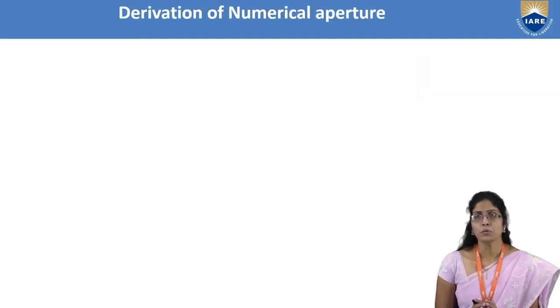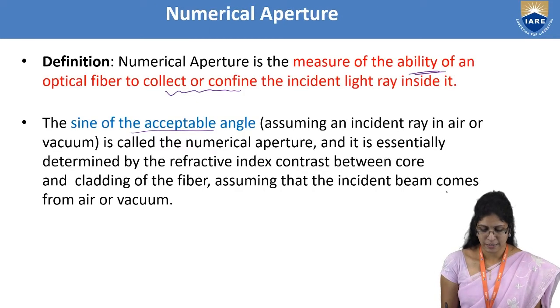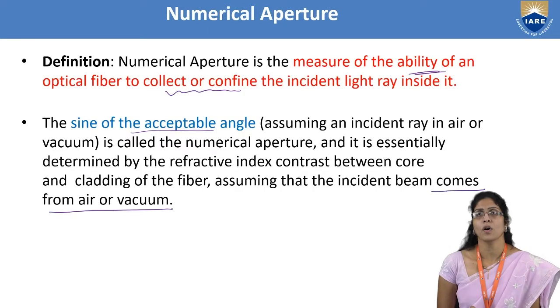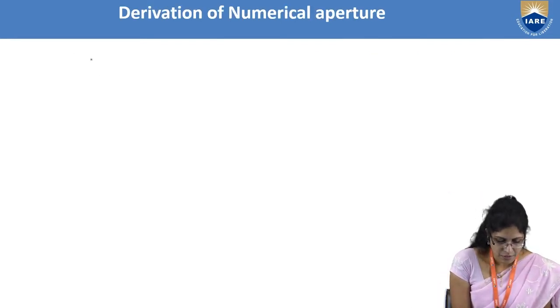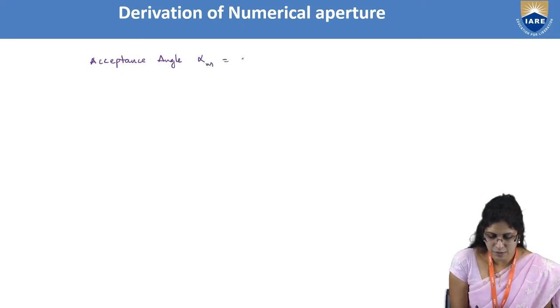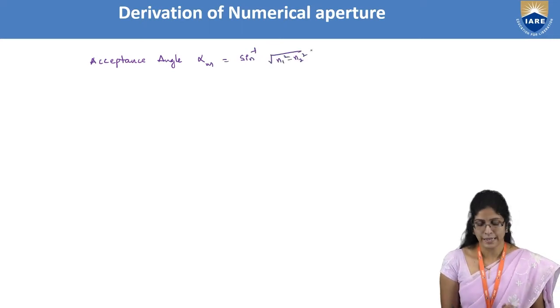And to derive the numerical aperture formula, let us consider that the light ray is coming from air or vacuum. Where did we end here? We have got the acceptance angle alpha m is equal to sine inverse of square root of n1 square minus n2 square for air medium.